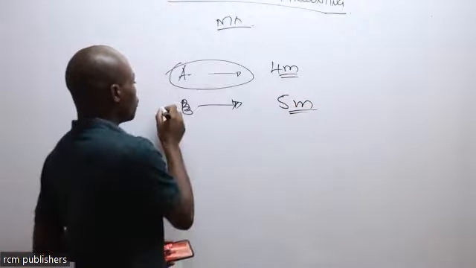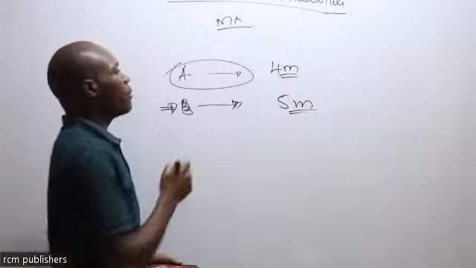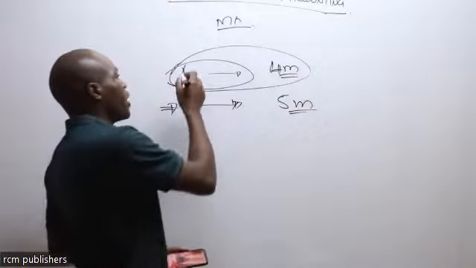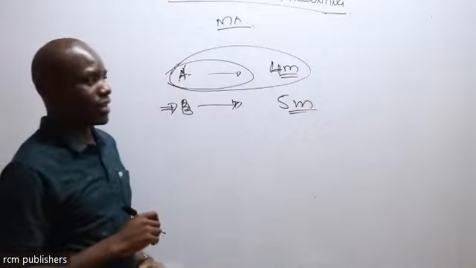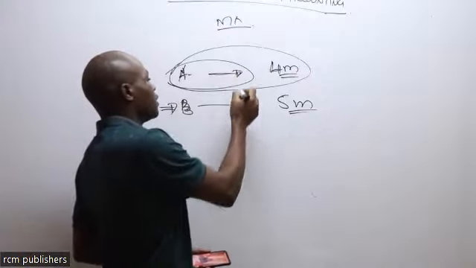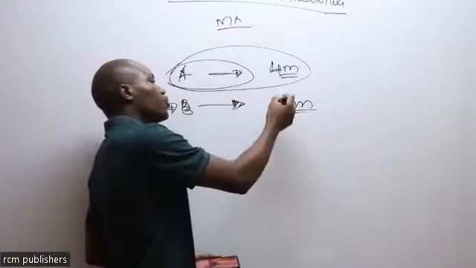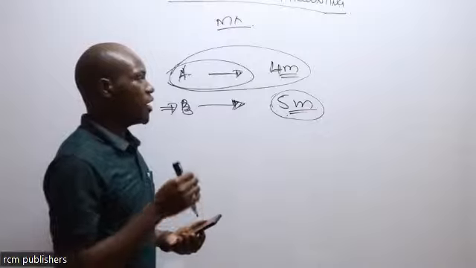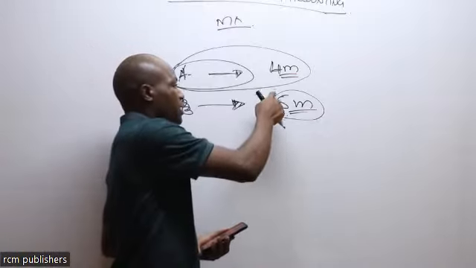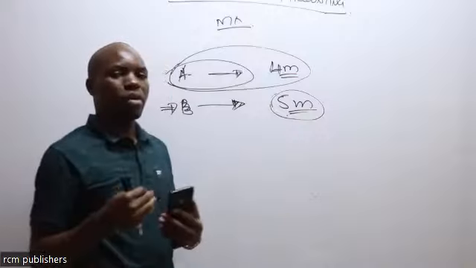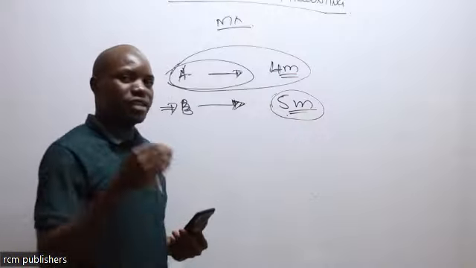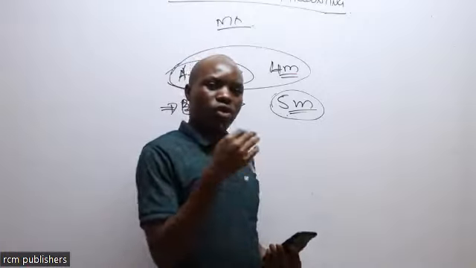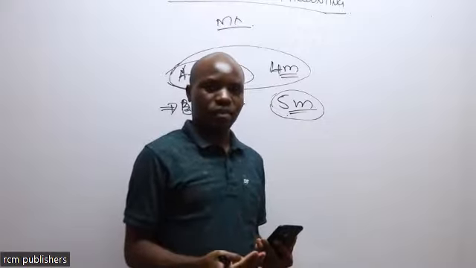Now, by going to the goods industry, I am foregoing the service industry. So I'm losing 4 million that I could have gotten when I invested in the service industry. When I move to service industry and decide not to invest in the goods, I'm going to lose 5 million. Remember, this 5 million is not directly lost in the name of maybe doing extra transactions or having more cost than benefit, but it is an alternative. It is the opportunity that you've forgone in the name of accepting the other one. All those information, we are going to discuss them in topic number 2.